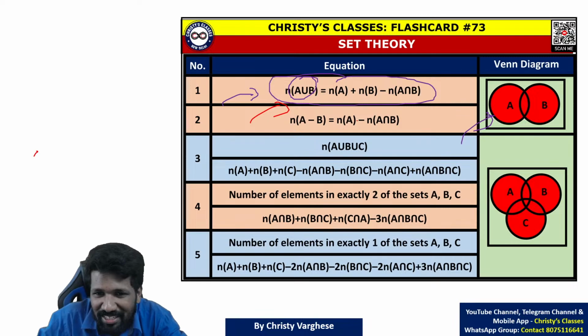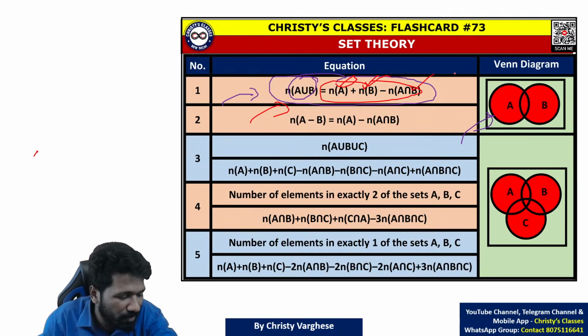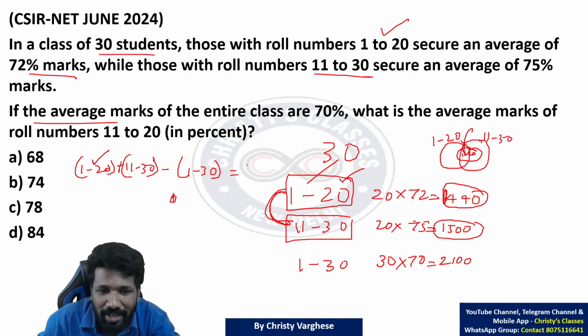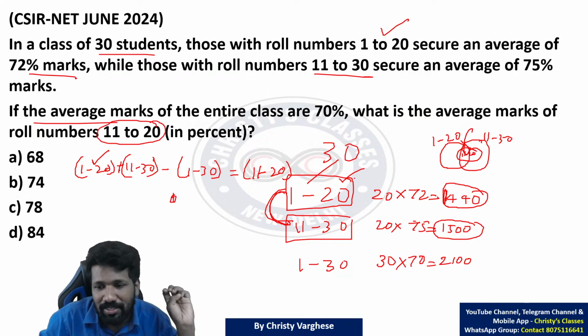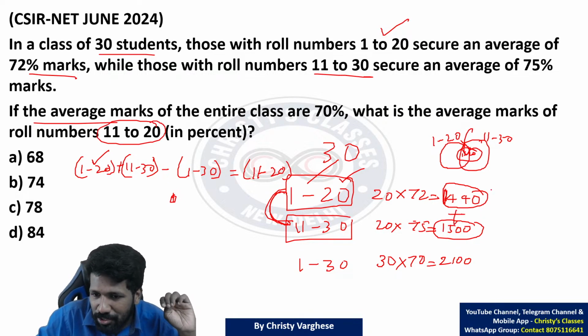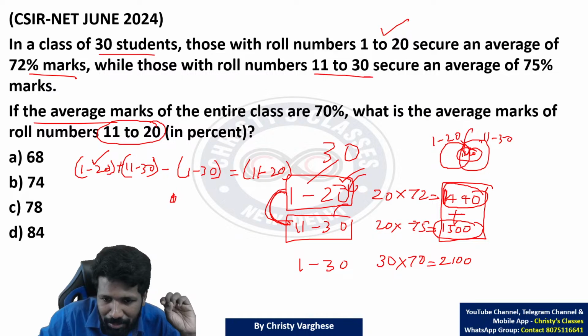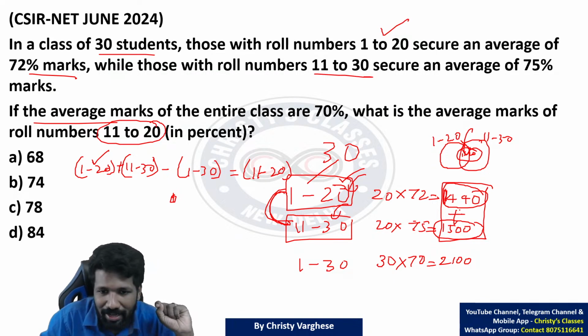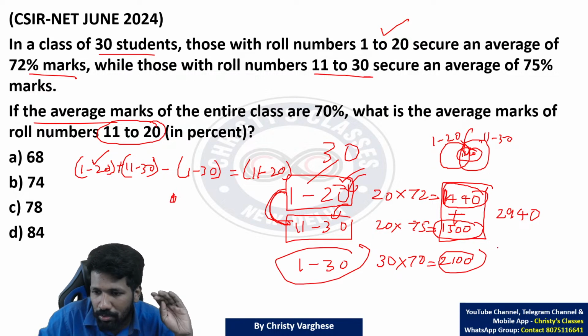This principle of inclusion and exclusion is not only in the Venn diagram chapter, it is the basic idea of set theory: n of A plus n of B minus n of A intersection B. So you will get 11 to 20 remaining. We need the 11 to 20 marks now. So what I am trying to say is add these two values, 1 to 20 and 11 to 30. See, this has 11 to 20 and this also has 11 to 20, so 11 to 20 is obtained twice. Add it up, you will get 2940. From that you subtract this 1 to 30, that is 2100, you subtract. What you will be getting is 840.